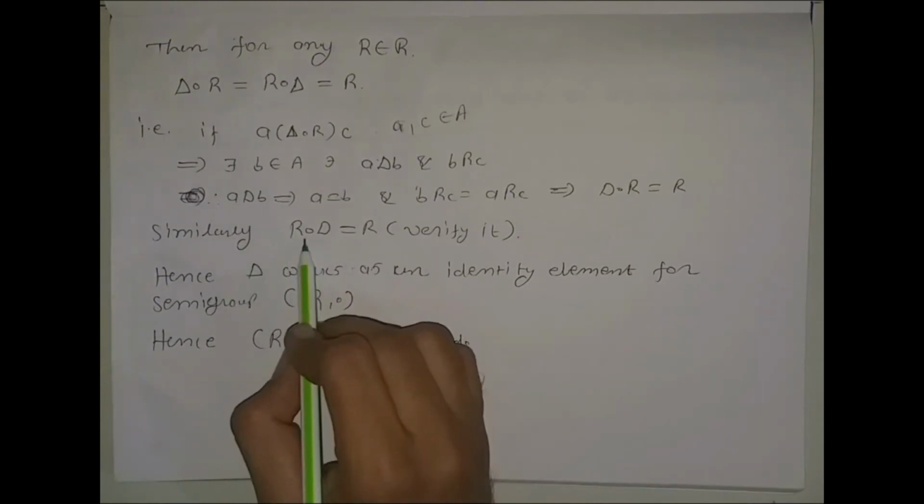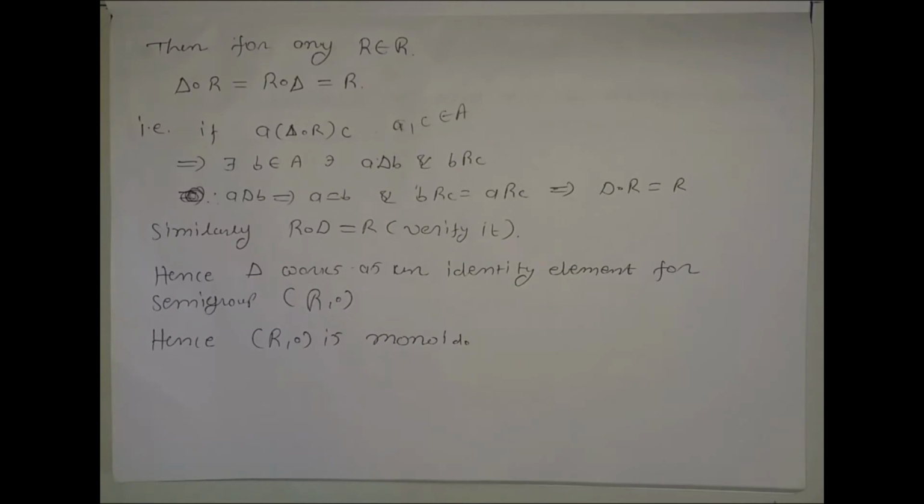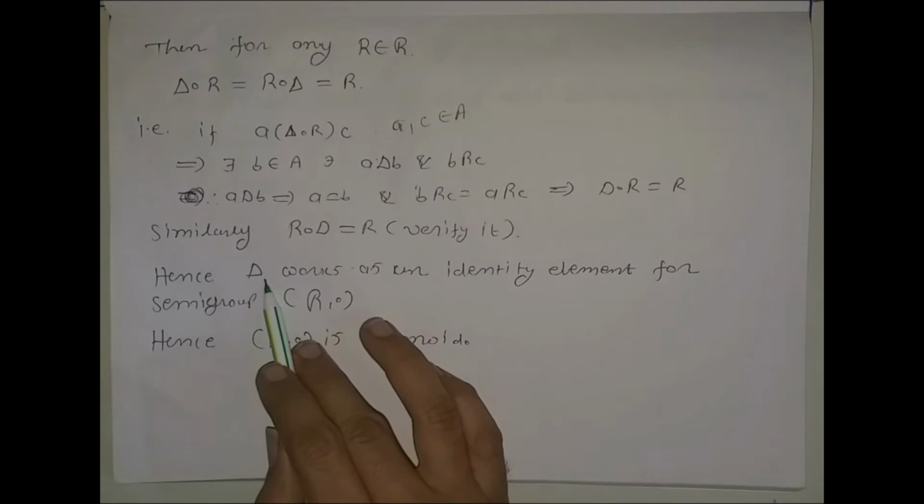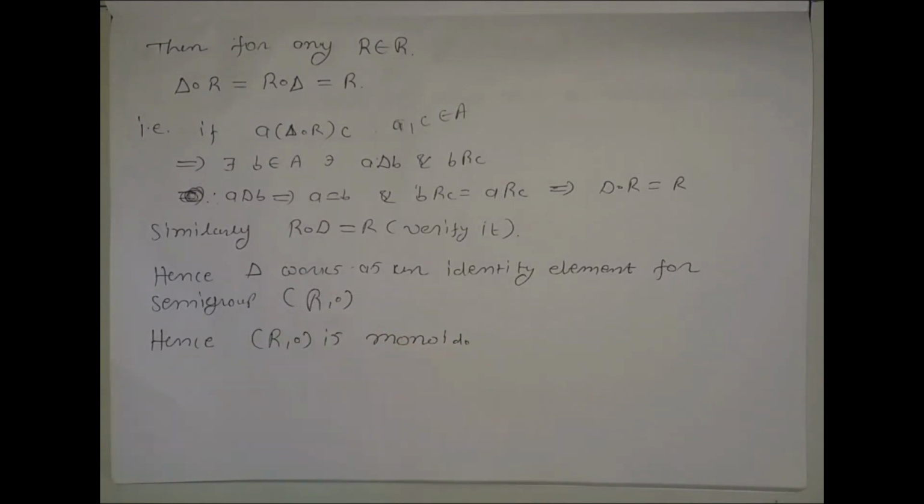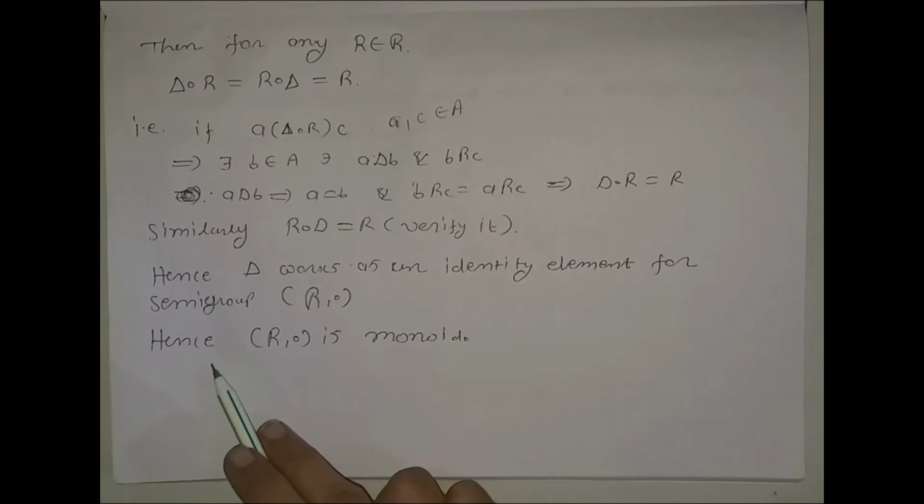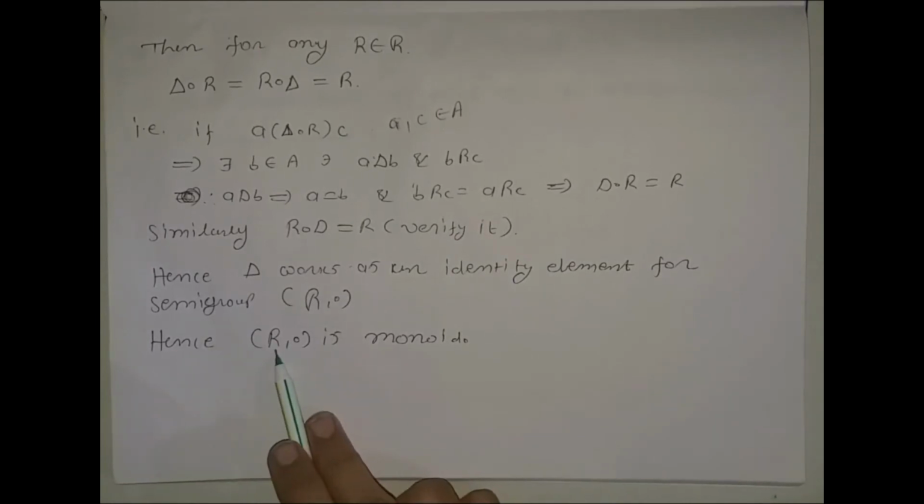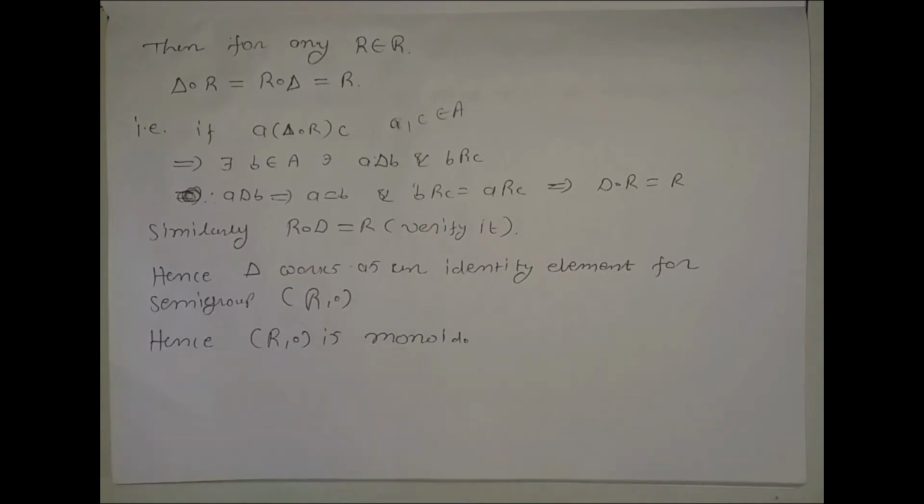Similarly, you can verify by the same process that R composed with delta is equal to R. Hence, delta works as an identity element for the semigroup script R. Delta is the identity element for our semigroup, so script R with the binary operation composition is a monoid.